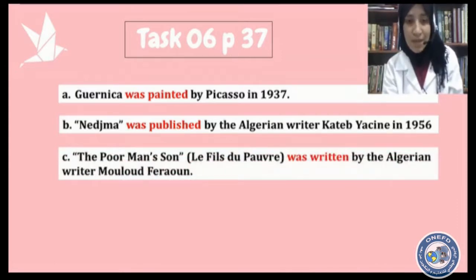C. The Poor Man's Son, Le Fils du Pauvre, was written by the Algerian writer Mouloud Feraoun. So here we have The Poor Man's Son, which is the name of the novel. It is singular, so we have to use the verb to be in the past simple in a singular form. And here we have the past participle written. This is the past participle of the verb write. So was written by the Algerian writer Mouloud Feraoun. So here we have an irregular verb. Write becomes written.